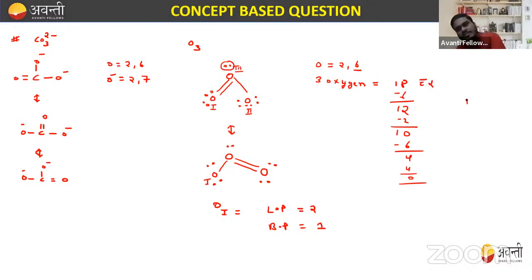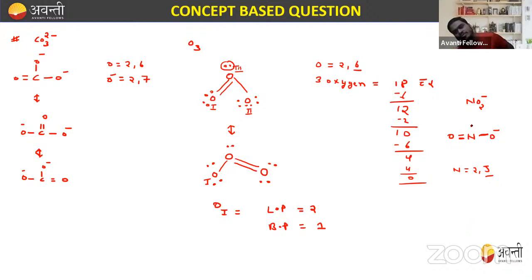On a similar basis, if someone asks how will you draw the NO2 negative, how will you draw it? We know that out of N and O, this is N, this is O, this is O. So one O having negative charge means it requires only a single bond, and the other will require a double bond, right? So how is the octet completed? We know that nitrogen has 2, 5 electrons in its valence shell. Out of 5, one electron is taken in this single bond.